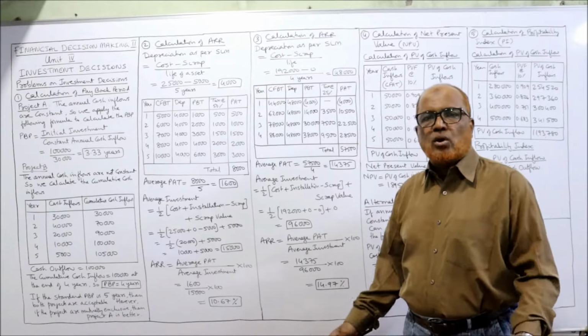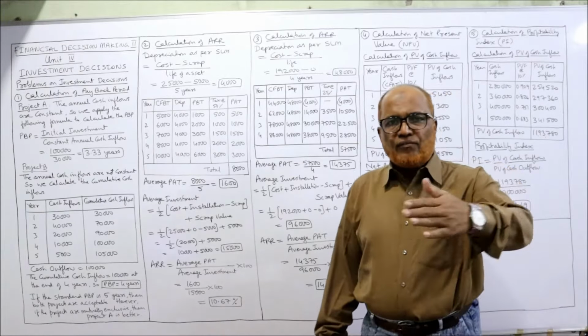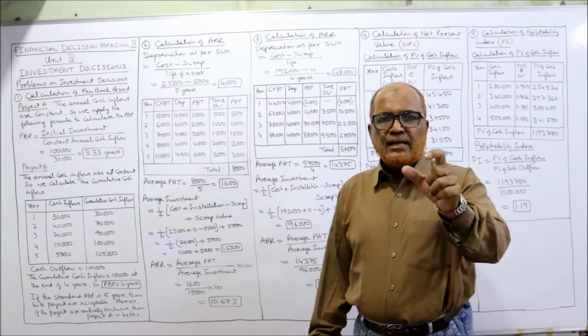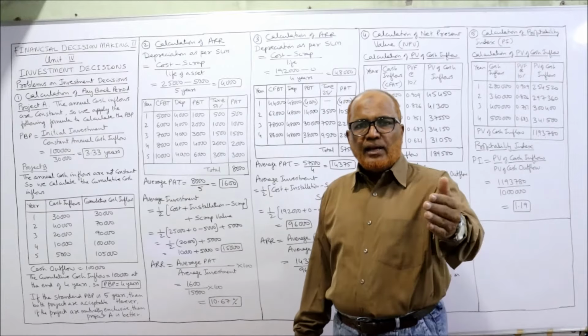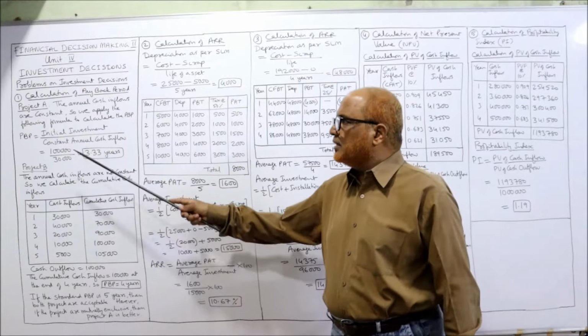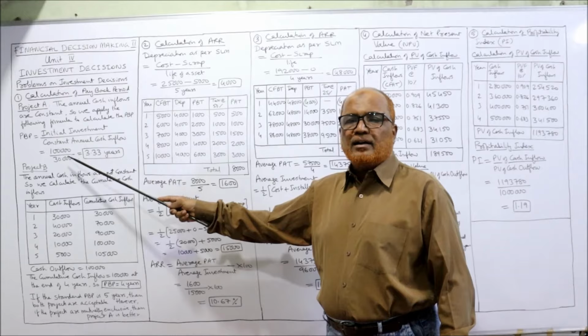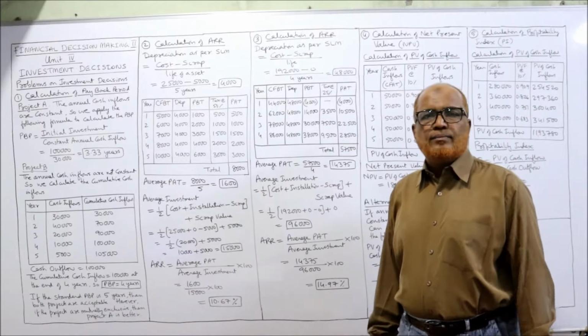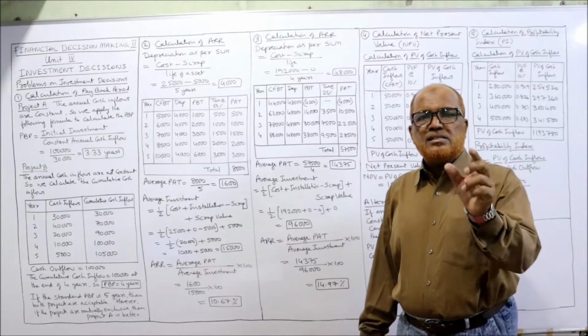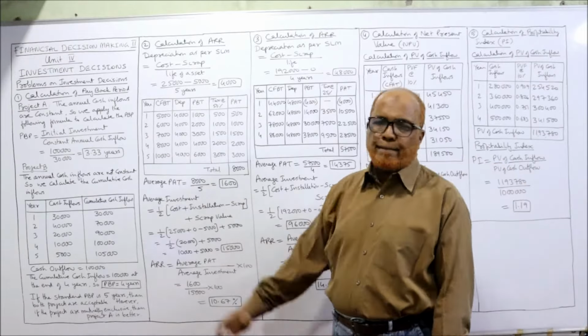The present value of cash outflow is 1 lakh and the annual cash inflows are 30,000. So 1 lakh divided by 30,000 is 3.33 years. 3.33 years is the PBP for project A.